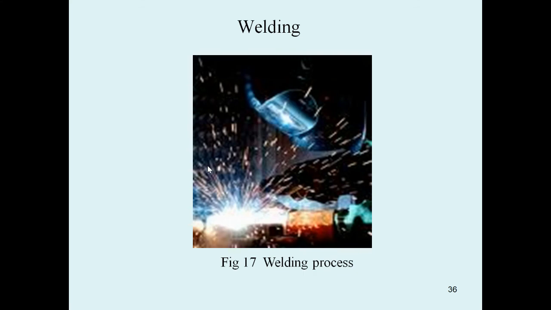Okay, so one by one we can see here. The first one is welding. Now we can see the diagram of a welding process. In welding, we are joining two metals, either by applying heat, or heat and pressure, for similar metals or for dissimilar metals. We can also join dissimilar metals by using heat and pressure, or only heat.